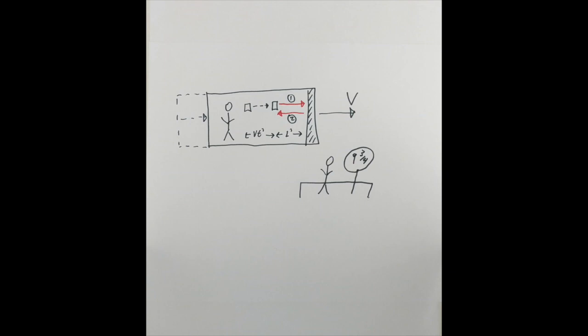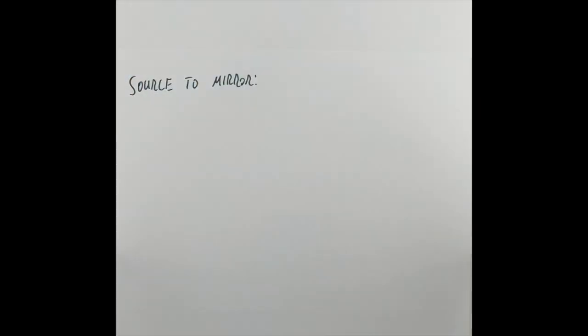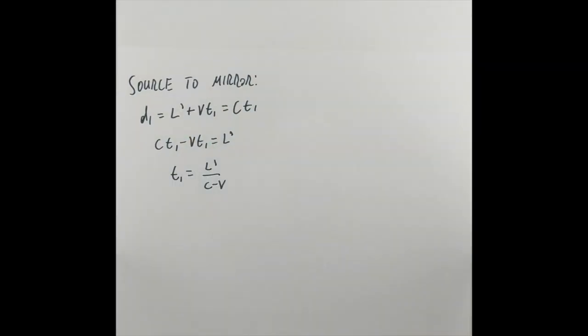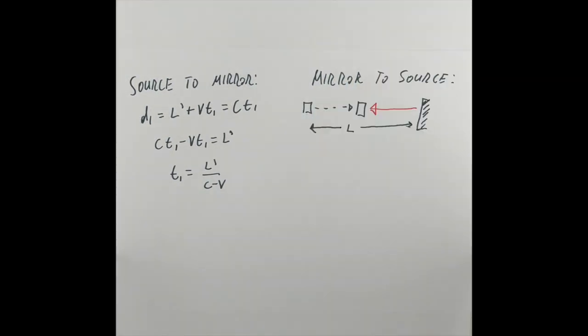The time light takes from the source's initial position to when it is detected on its way back is L prime over the speed of light minus velocity. It's different because the position of the source changed. We add together the time it takes for the light to travel to the mirror and back for a total time. Recall our formula for using the Lorentz correction.